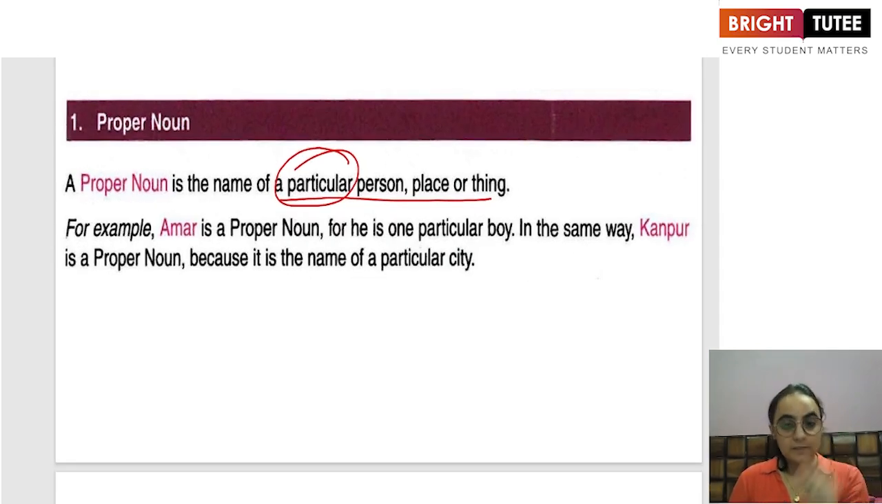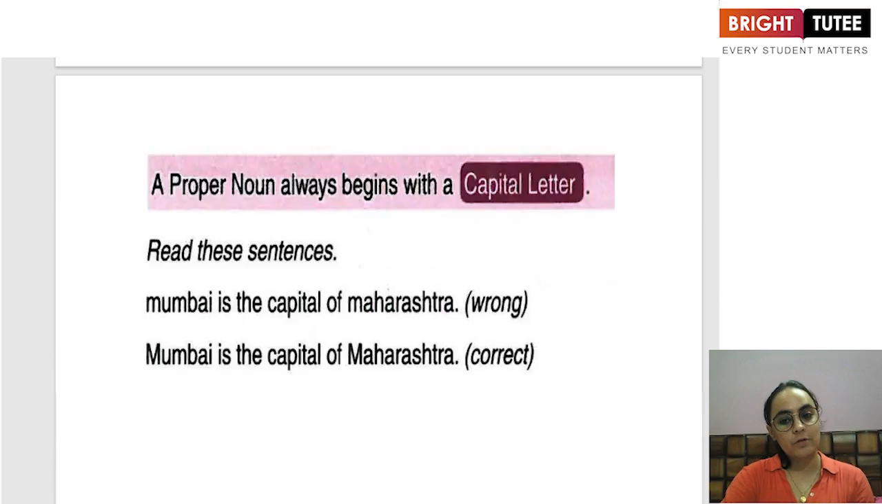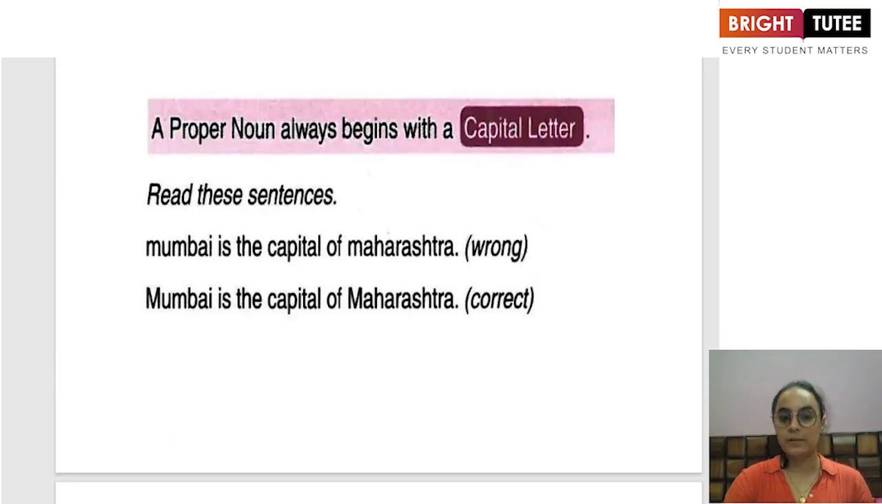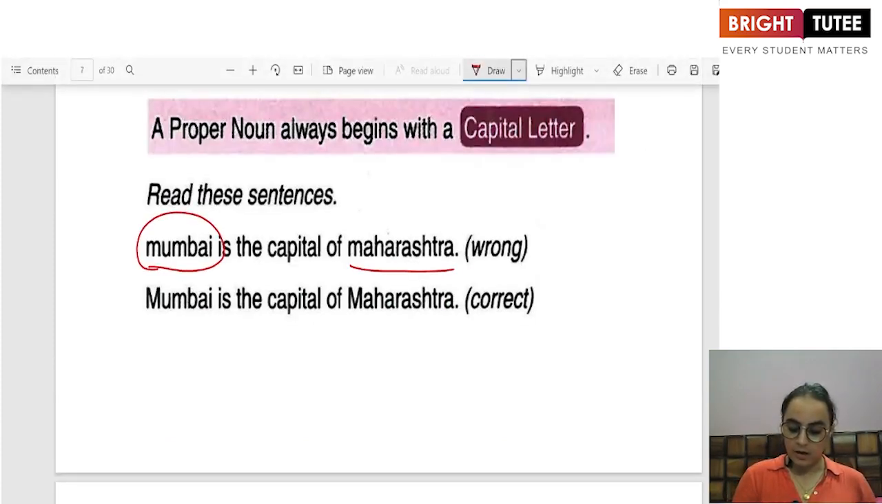When the specific name of a person or a place or a thing is given, that is a proper noun. Let us look at some of the other examples as well. Mumbai, Maharashtra. These are two proper nouns.